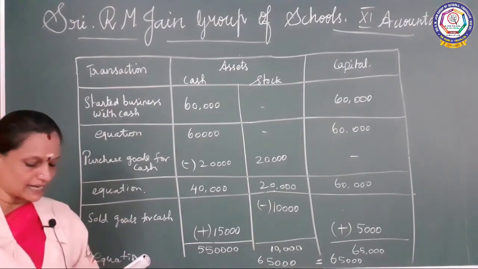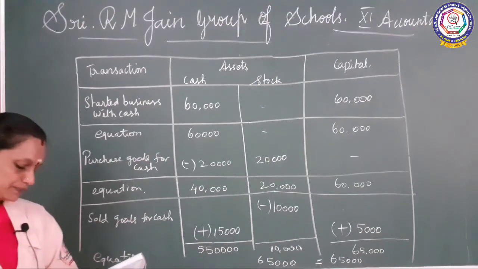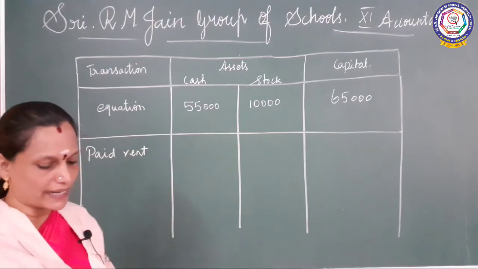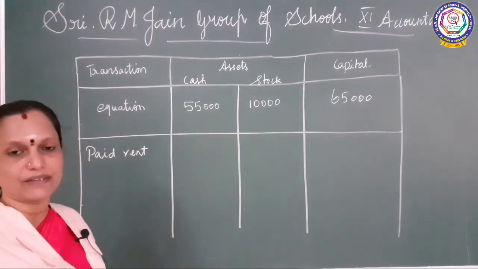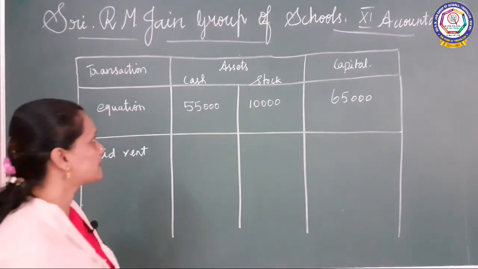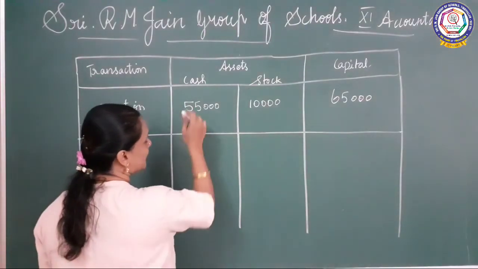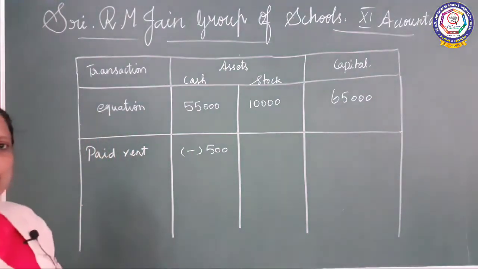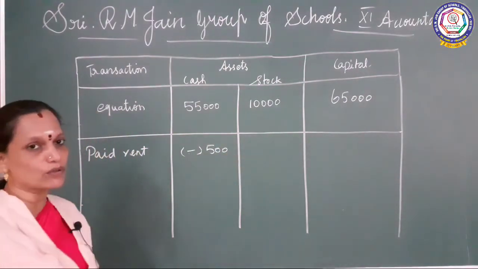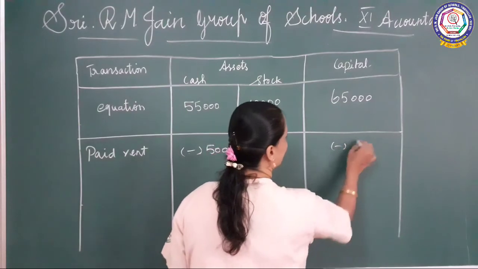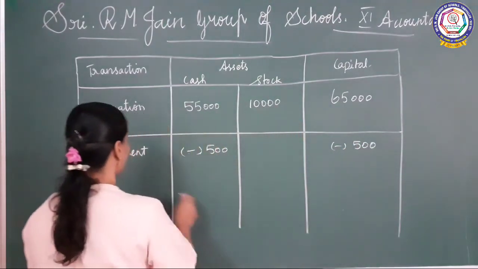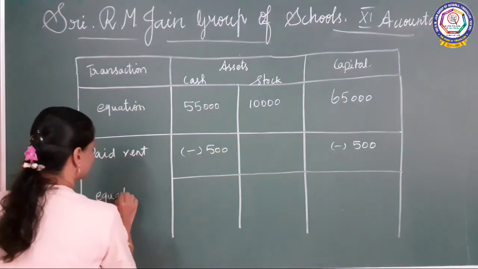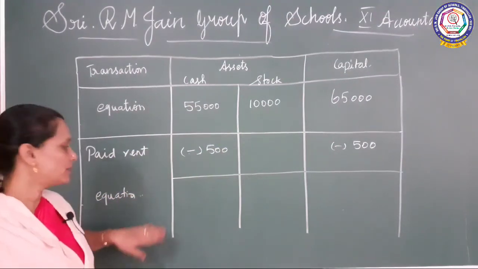Okay, paid rent by cash 500 rupees. See, paid rent I said, no? Paid rent by cash 500 rupees they have given. Rent is an expense. Expenses in the sense we have to take it from the cash only. So minus 500, and then we have to pay. Expenses in the sense both the sides you have to subtract. So here also you have to subtract 500 rupees. Okay, overall you will be getting the equation. Now you put the equation.